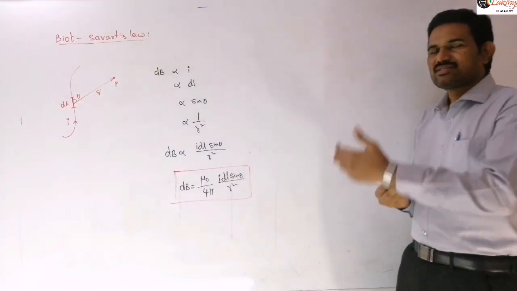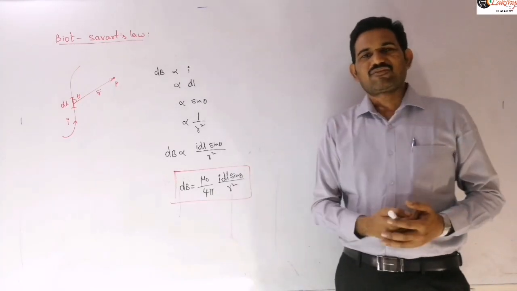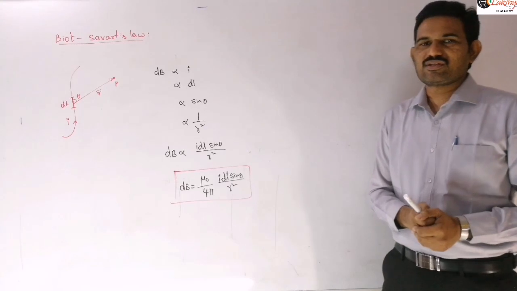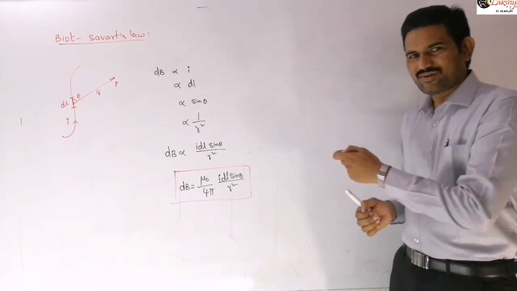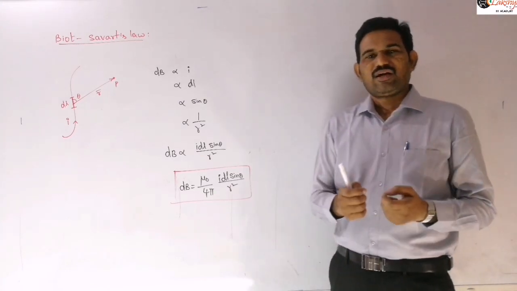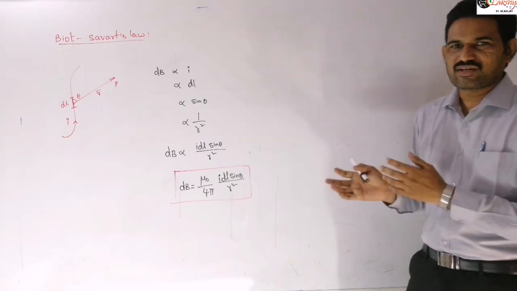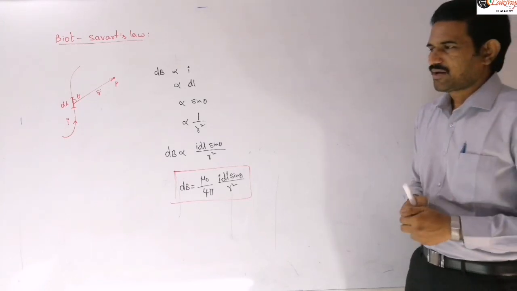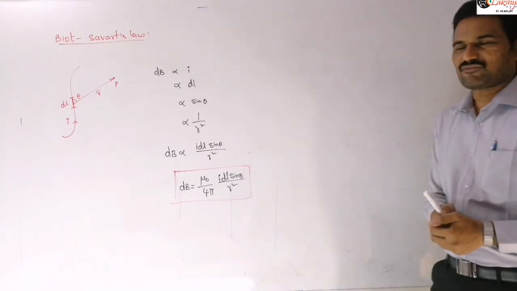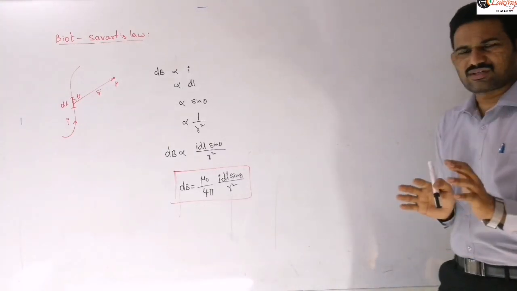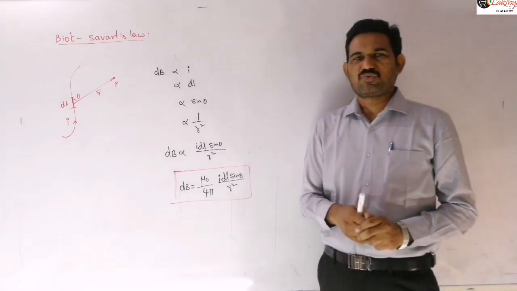We can prove this from the magnetic field due to a point charge that we discussed in the last class. If you express I and dl in terms of the drift velocity, and consider n number of charges, you will get the magnetic field due to those n charges, and you will get that expression. All those derivations are not required for us, so you can directly state Biot-Savart's law like this.